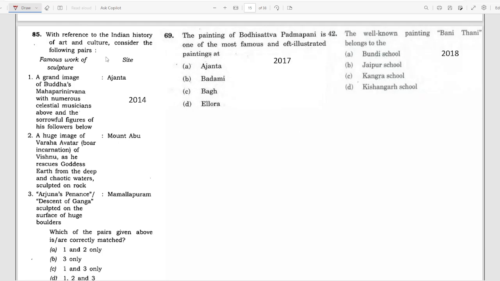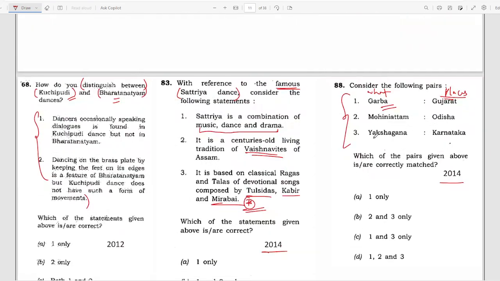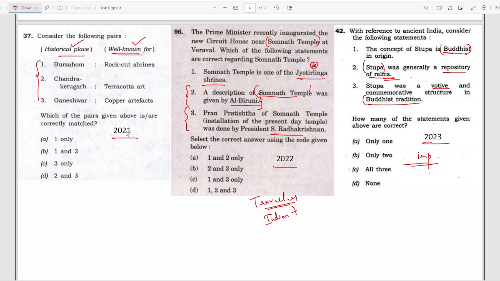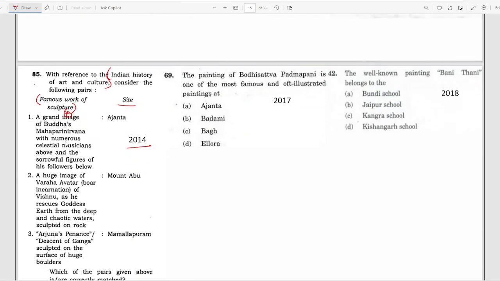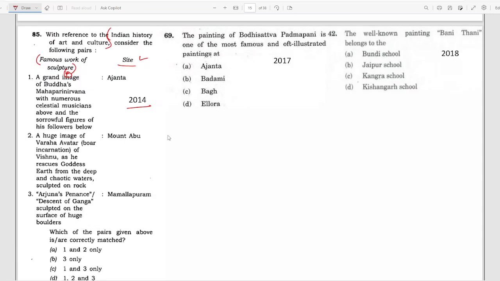In 2014, they asked, with reference to Indian history of art and culture, about a famous work of sculpture. This becomes important: types of sculpture and famous work of the sculpture and its site. This type of question has already been asked, also in 2021. The same type of question is asked here: famous work of sculpture and site. Ajanta, Mount Abu, Malappuram. These are all places which you have to read in depth.